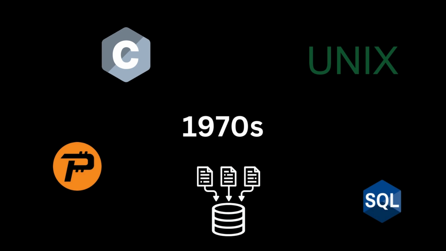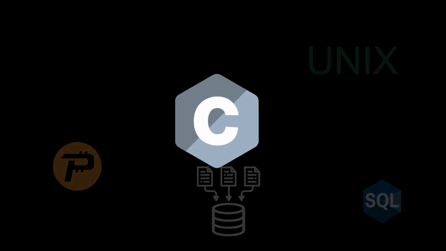The 70s saw the rise of major programming paradigms, operating systems, and database models. Most of the major languages and paradigms we use nowadays were invented in this period. This decade saw the rise of structured programming and the creation of C by Dennis Ritchie. C's power and portability made it a cornerstone for future multitasking operating systems like Unix.